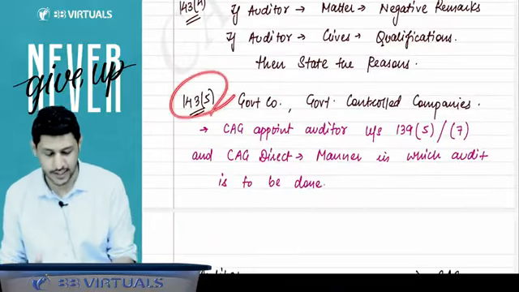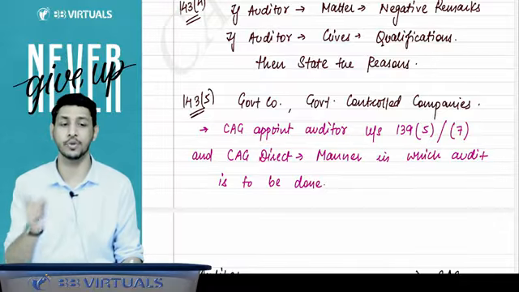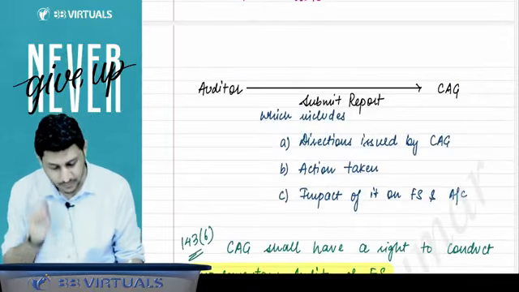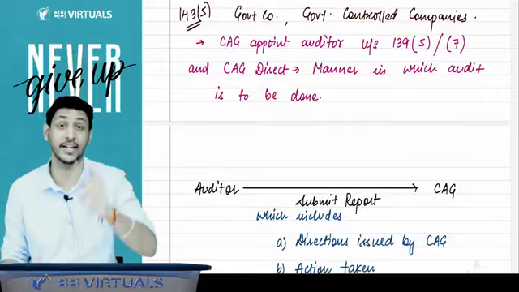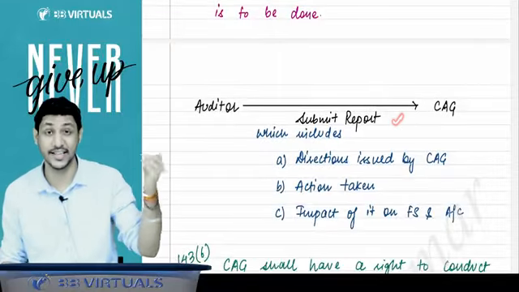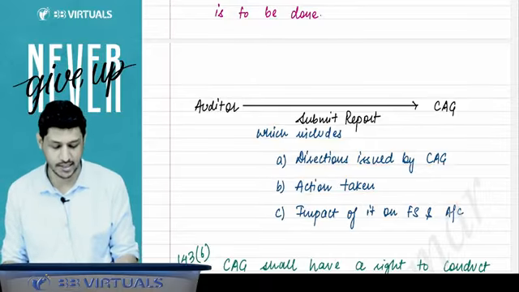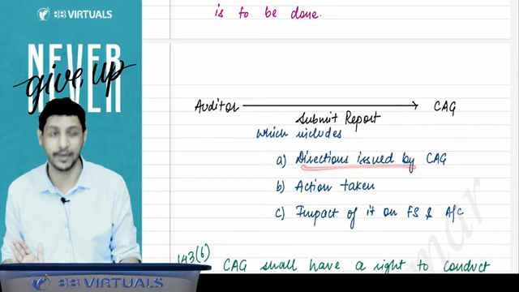143 subsection 5 says that for the government and government controlled companies, the CAG will appoint the auditor, and the audit is to be done by that auditor only. And the CAG will direct the manner in which the audit is to be done. The auditor will do the audit and submit the report to the CAG, which includes the directions issued by the CAG and the action taken on the directions issued by the CAG.